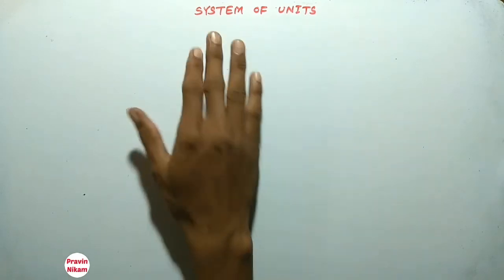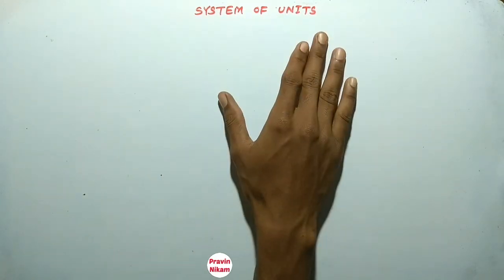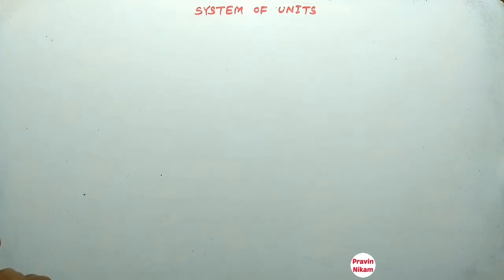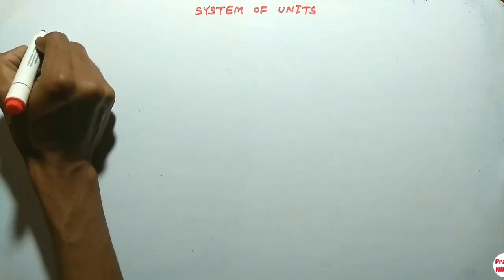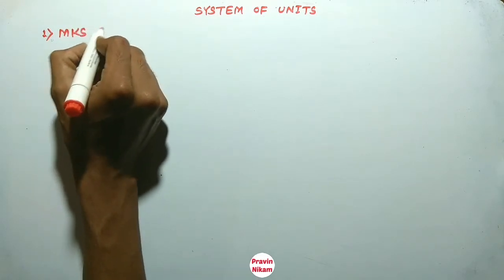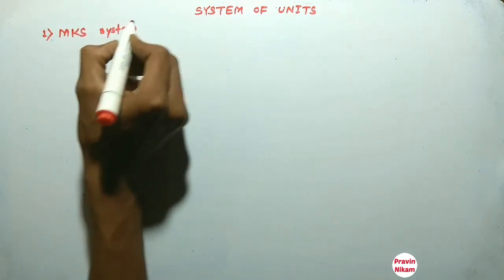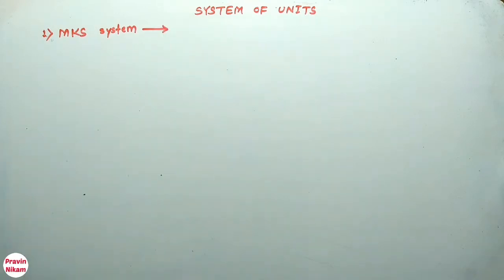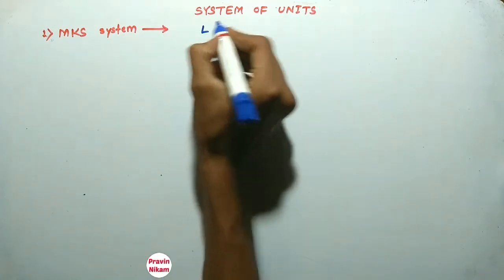Now friends, see system of units. There are four systems of units. One is the MKS system of units. In the MKS system, we have length, mass and time.